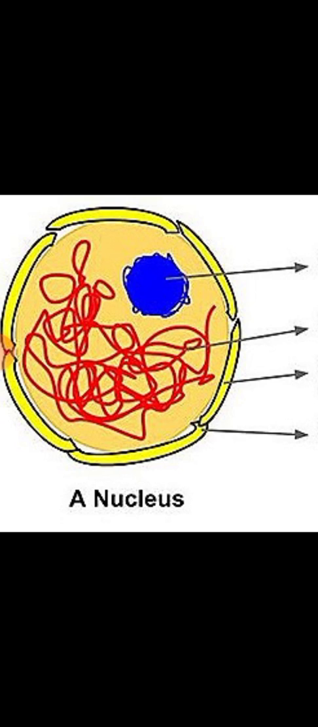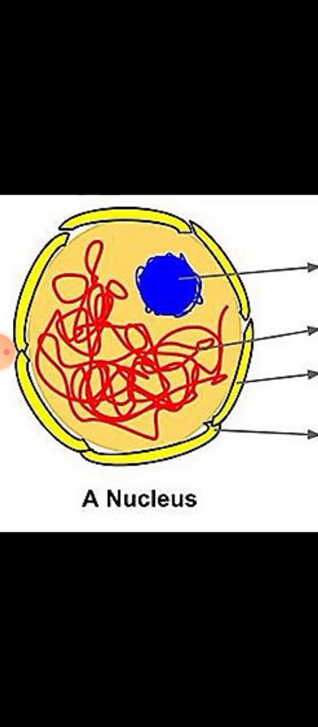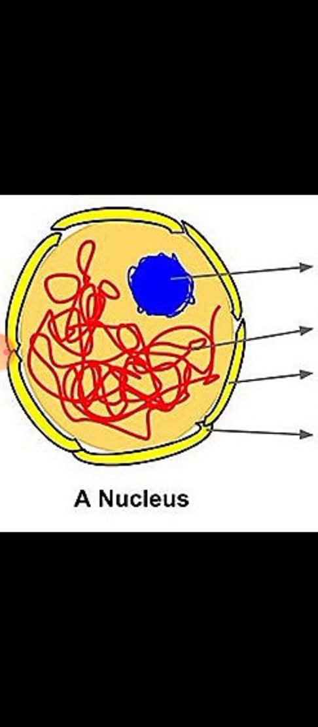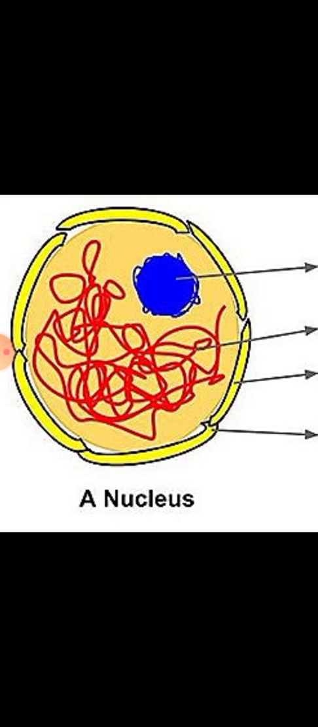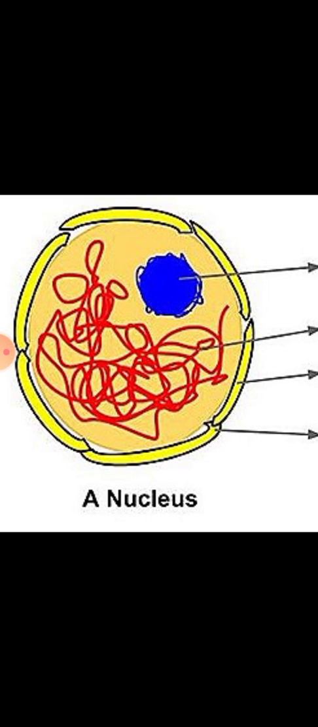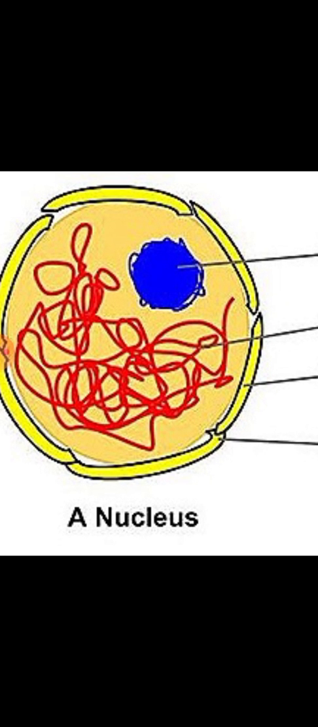Actually, Robert Brown had no idea about its function. This is one of the most important organelles of the cell. It is also known as the control room of the cell. The nucleus is the largest and the most distinct of the cell organelles.